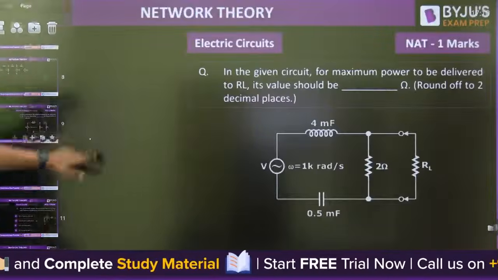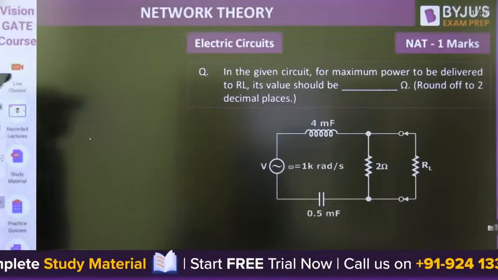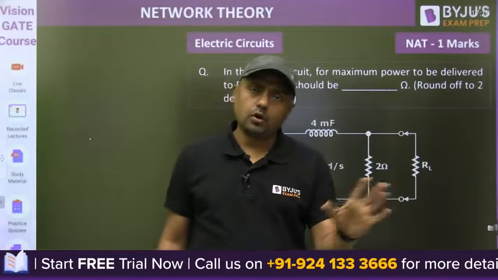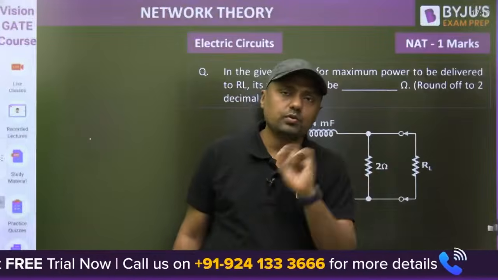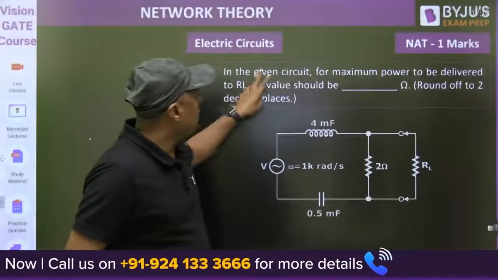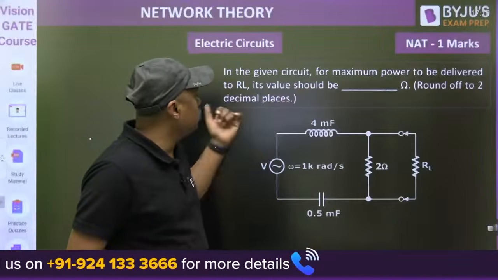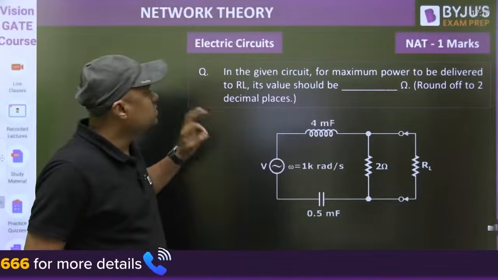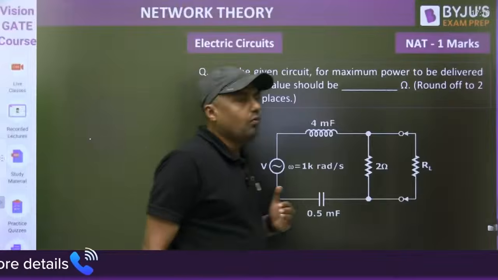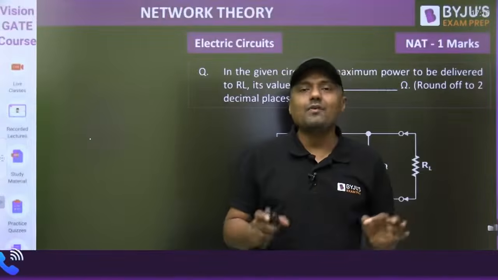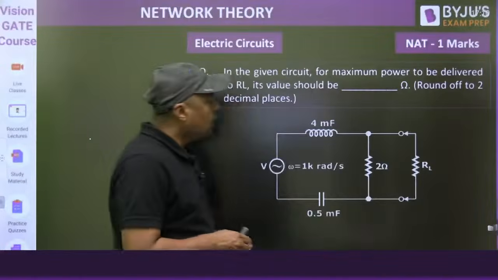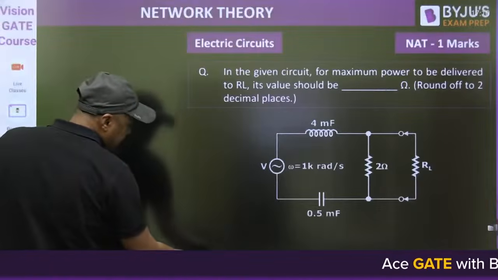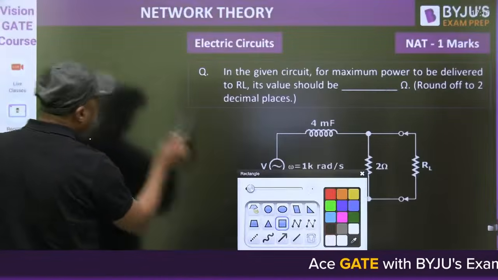Second question is from steady state analysis of sinusoidal signal. First question on a very basic thing, that is the nodal equation. Then this one: in the given circuit, for maximum power to be delivered to RL, what should be the value of RL? Now it is the maximum power transfer theorem, the steady state analysis for sinusoidal signal.